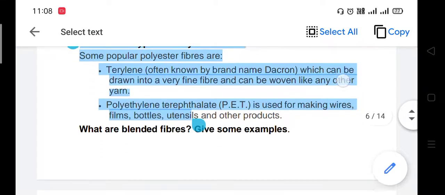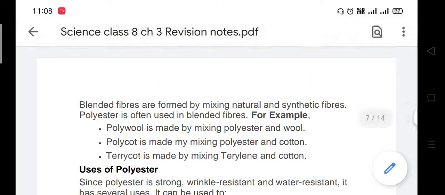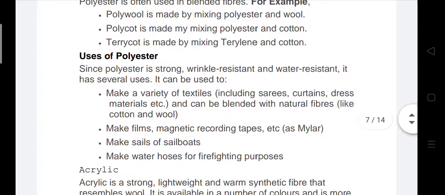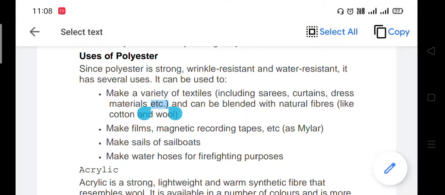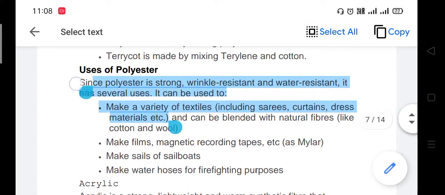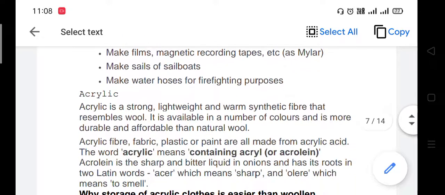What are blending fibers? Give some examples. These are the examples. You also see this here. And some uses of polyester are given here. Polyester is strong, wrinkle resistant and water resistant. It has several uses. It can be used to make a variety of textiles, including sarees, dress material, and can be blended with natural fibers like cotton and wool. Make films, magnetic recording tapes, etc.